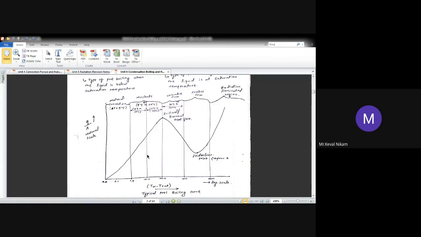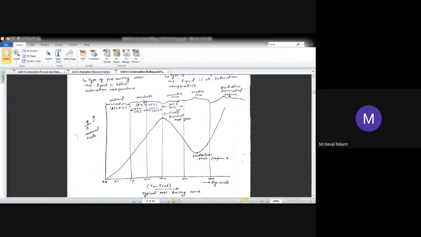Okay, further, as we go on increasing the heat flux, what is going to happen? As we go on increasing the temperature difference, the nucleate region is going to form. Nucleate region is going to form means what? The heat flux drastically increases.